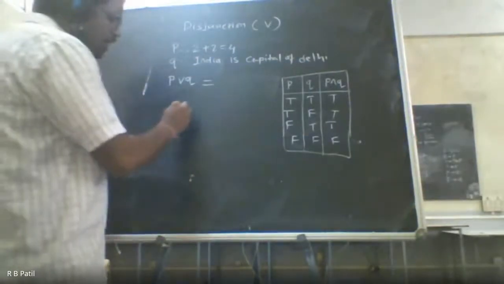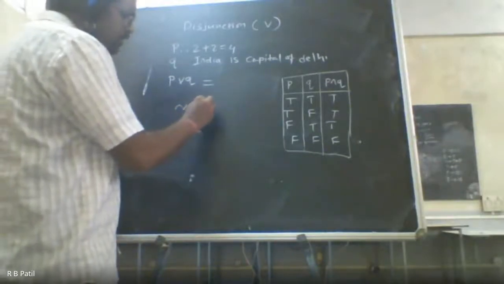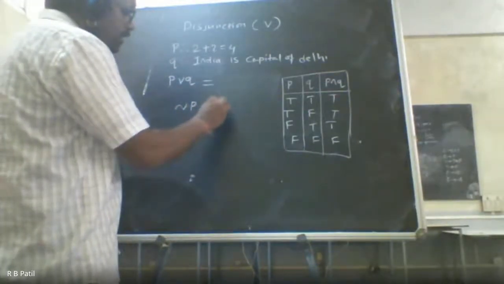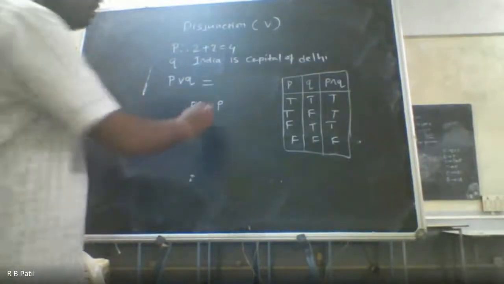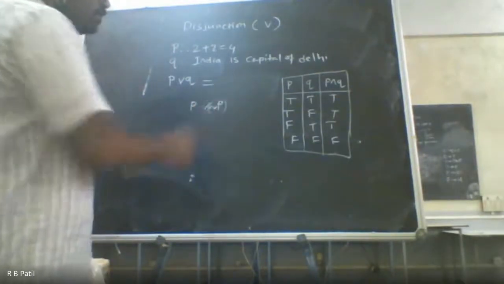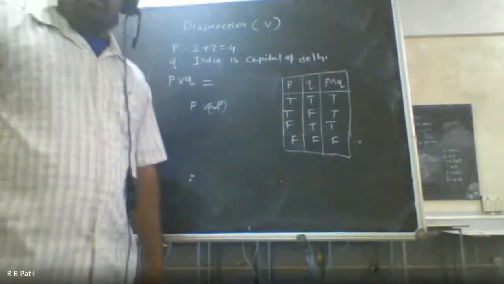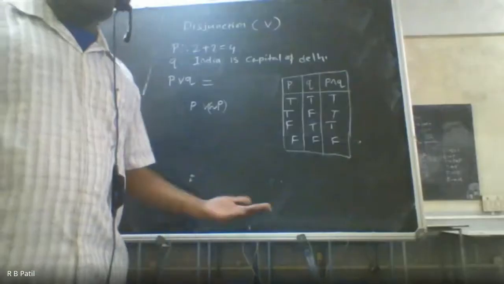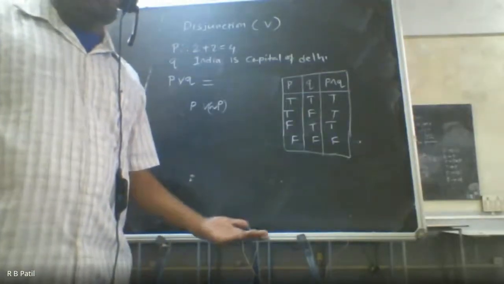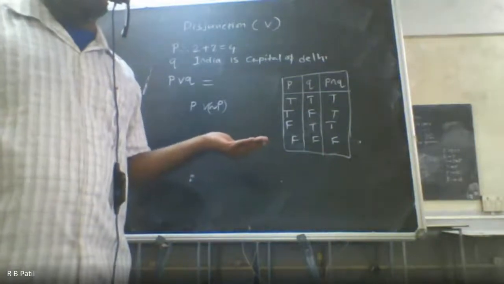Okay, now I have a question. What will be the value of P or not P? What will be the outcome of P or not P? True. It will be true. Okay, as in the last case, P and not P is always false. P or not P is always true.